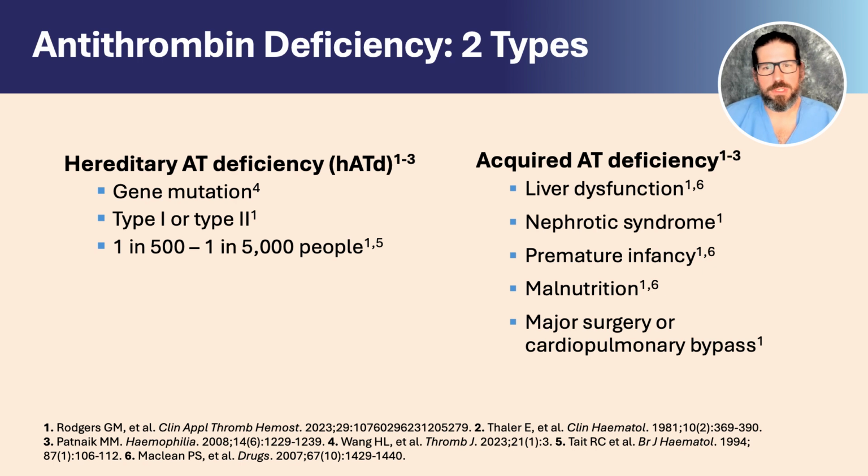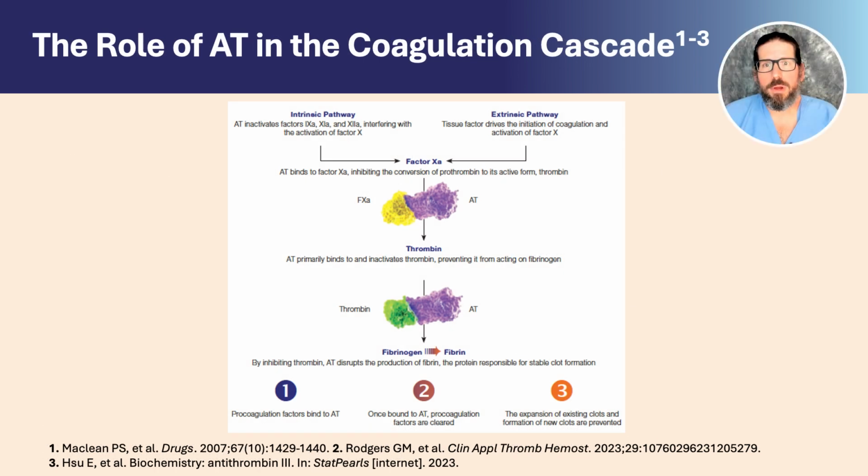Acquired antithrombin deficiency can occur secondary to conditions such as liver dysfunction and nephrotic syndrome, or due to depletion of antithrombin secondary to heparin use during major surgery or cardiopulmonary bypass. The primary action of antithrombin is the inhibition of activated coagulation factor 2A, also known as thrombin, and activated factor 10A. Antithrombin also exerts its effects, albeit to a lesser extent, by inactivating factors 9A, 11A, and 12A.